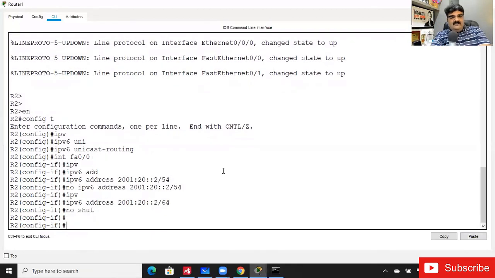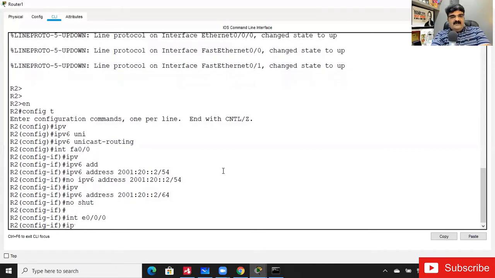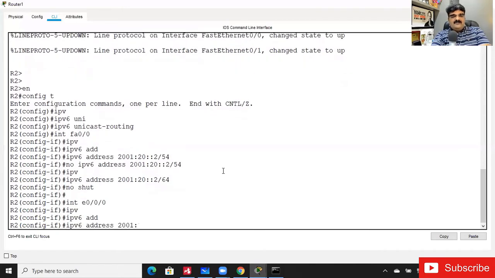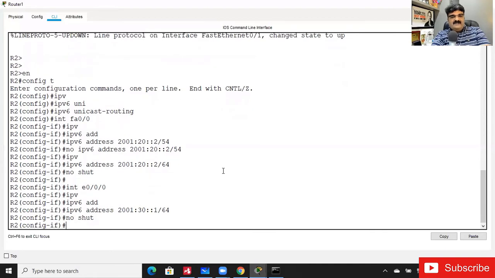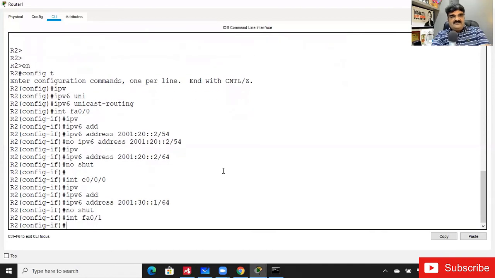Now going to Ethernet 0/0/0, IPv6 address 2001:30::1/64, and no shut. Interface fast Ethernet 0/1. Why is it not giving any message about the wrong mask?